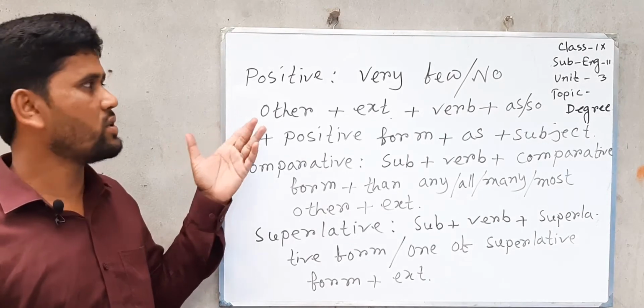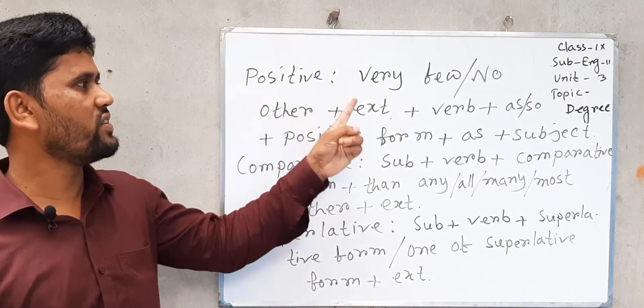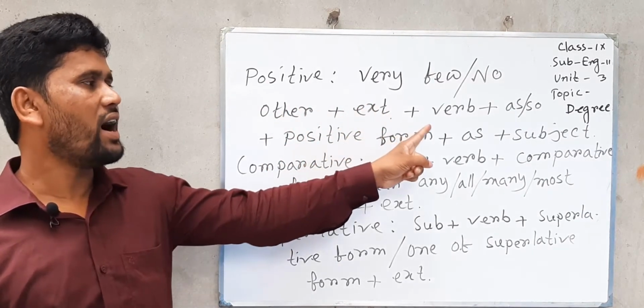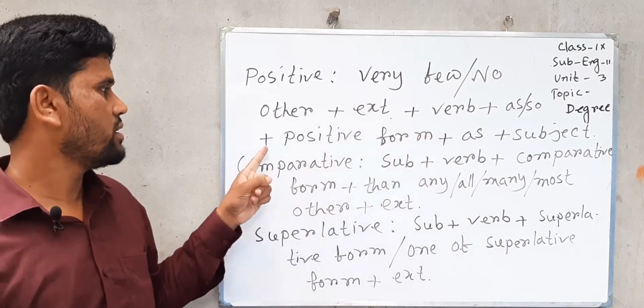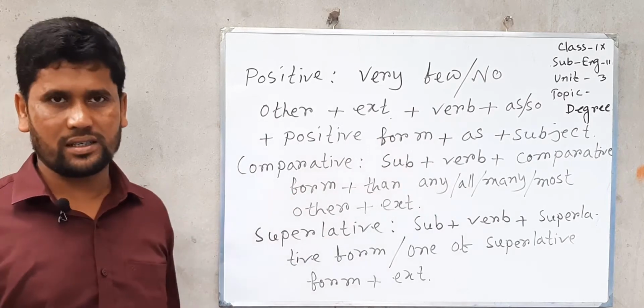Look at the whiteboard. Here you see positive sentence start with very few or no other, then extension, verb, as or so, and positive form, then as, and then subject.